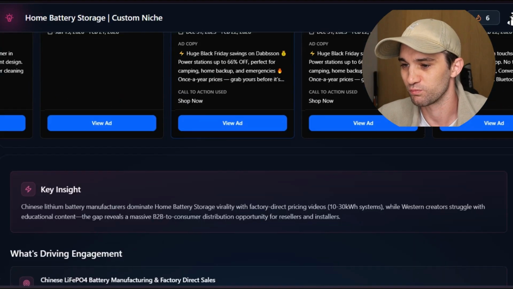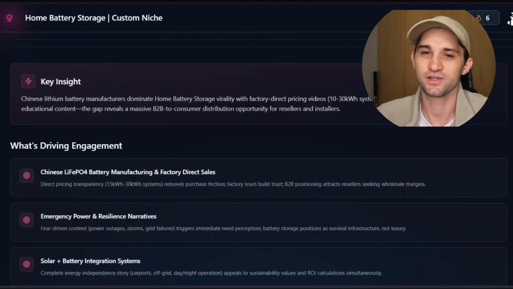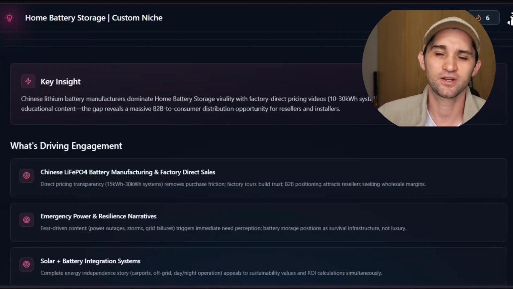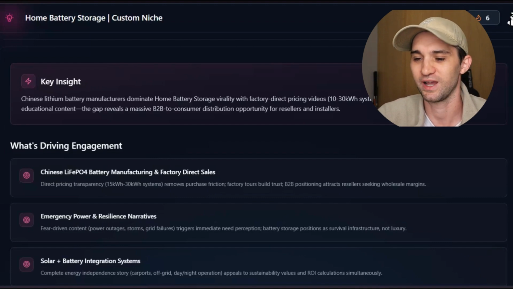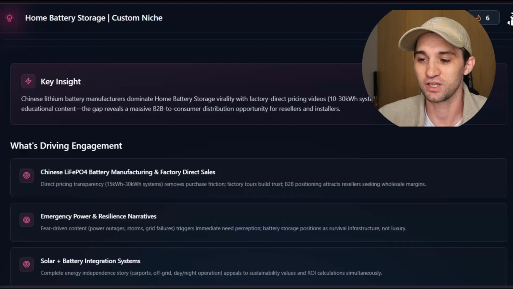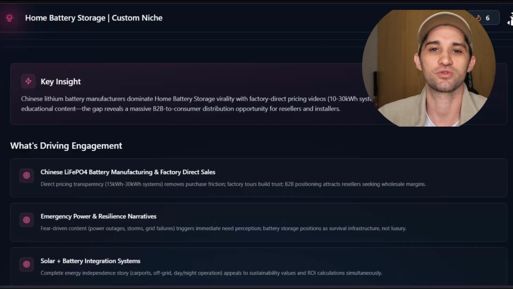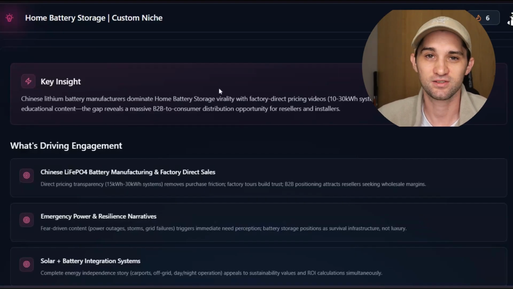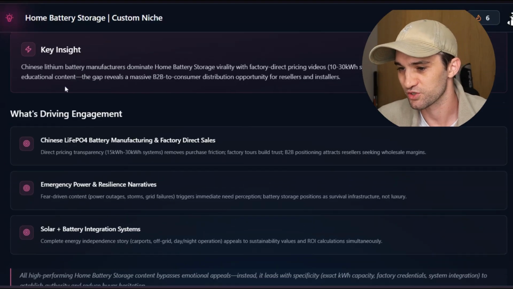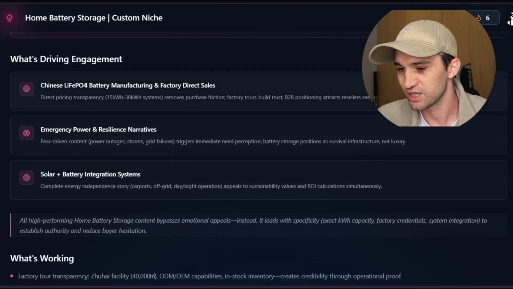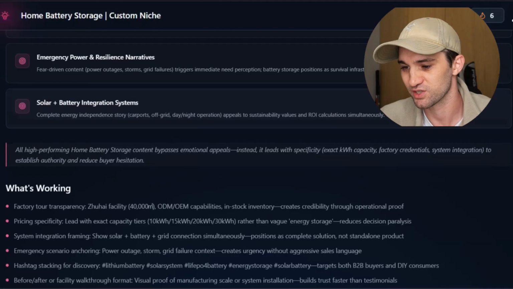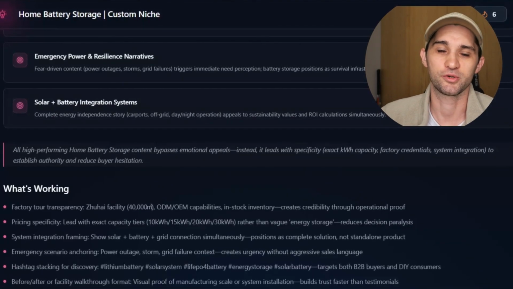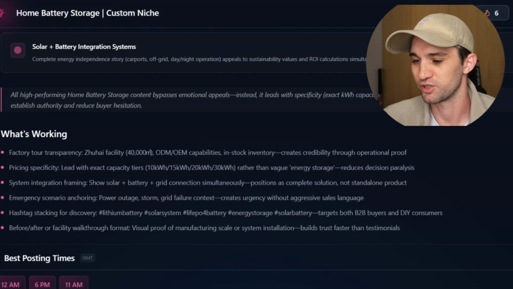So in this example, it's home battery storage, and then AI is going to break down all of that data from all of those top performing videos across TikTok, Instagram, YouTube Shorts, and Meta ads. It's going to give you a clear breakdown of what is actually going on in that industry, what's trending, what isn't. And it gets even more impressive as we go along. So you've got key insights, what's driving engagement, so specific Chinese battery here, emergency power and resilience narratives, solar plus battery integration systems. You can run through this, and it's just very quickly going to give you a really good breakdown on your industry, what's happening.